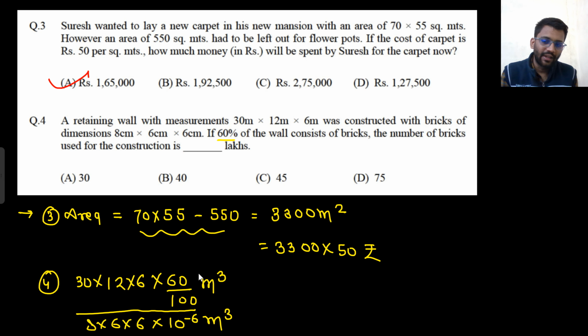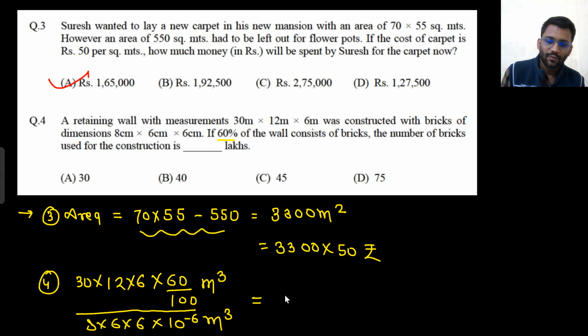So that much volume has to be covered, and one brick will cover 8 into 6 into 6 of volume. So how many bricks will be used? 30 into 12 into 6 into 0.6 divided by 8 divided by 6 divided by 6.